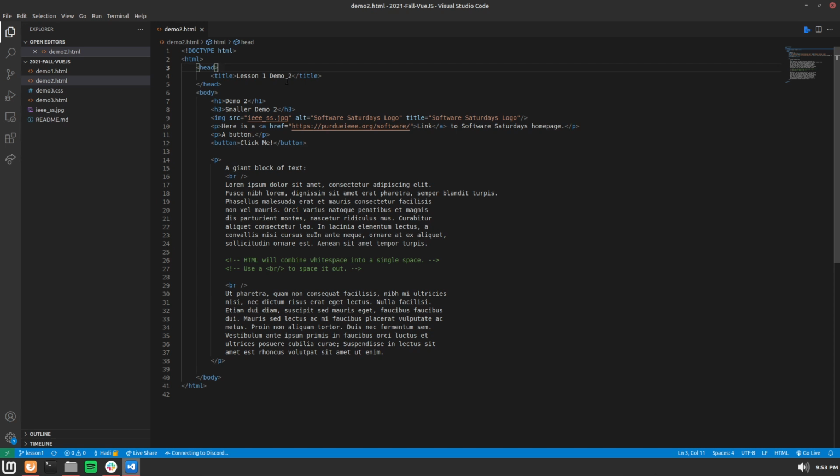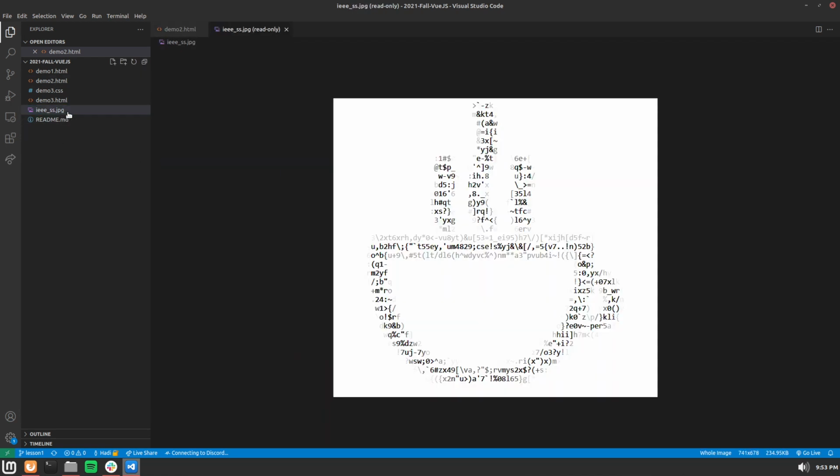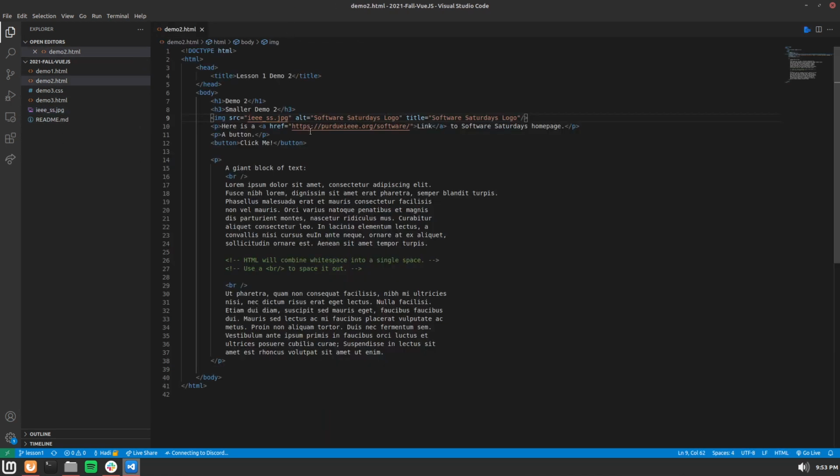Now, within the body tag, you can see that we have the same h1 structure, but we have added this image tag. The image tag has a source, an alt, and this new attribute called a title. Source, as I talked about before, just pulls in the image, which will be this logo file. The alt is what text displays if the image is nonexistent, broken, or hard to load. And title is a little bit fancier.